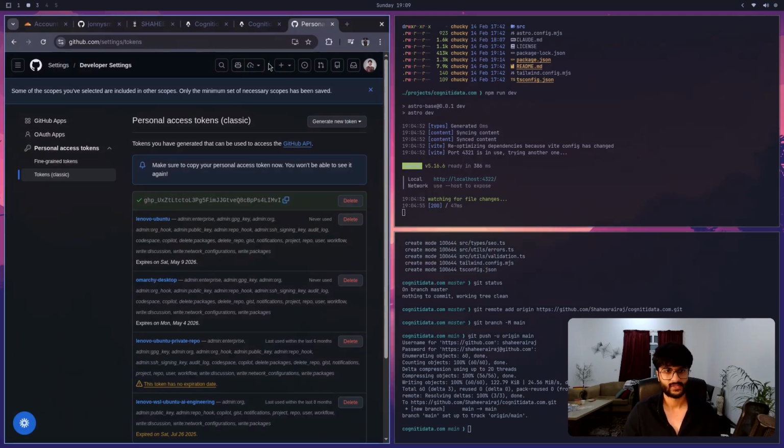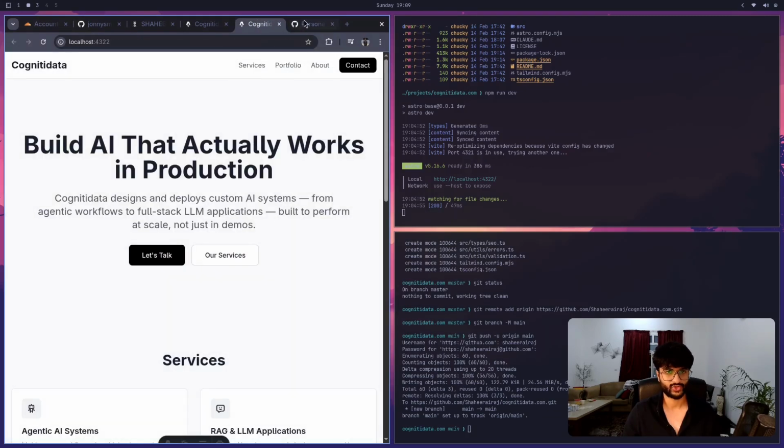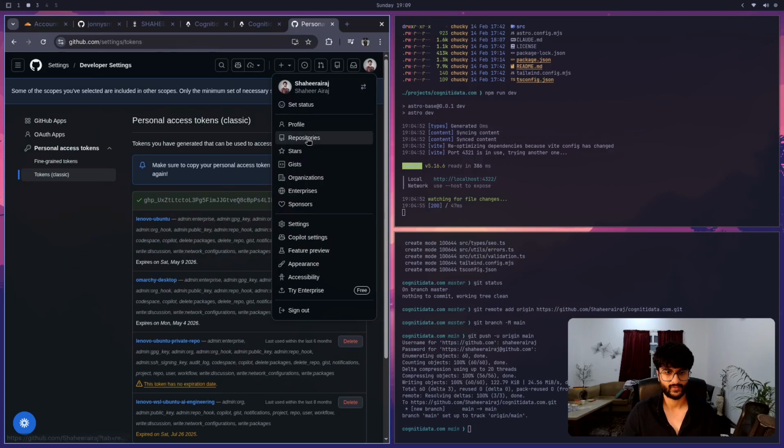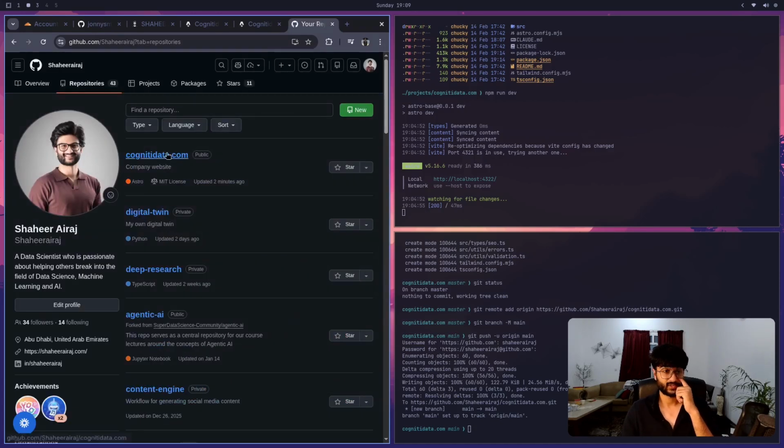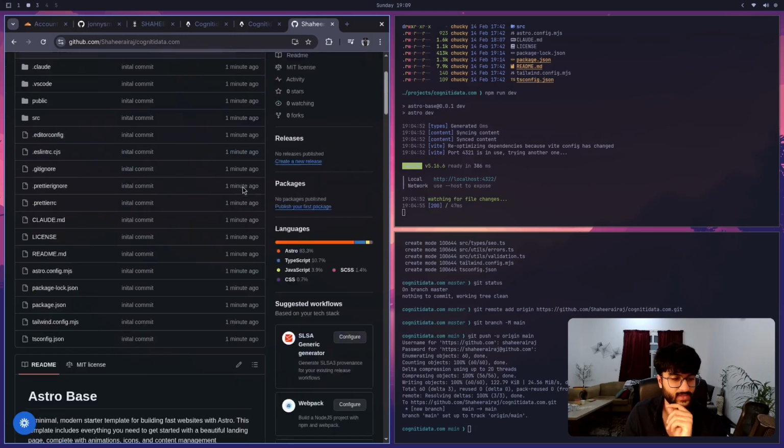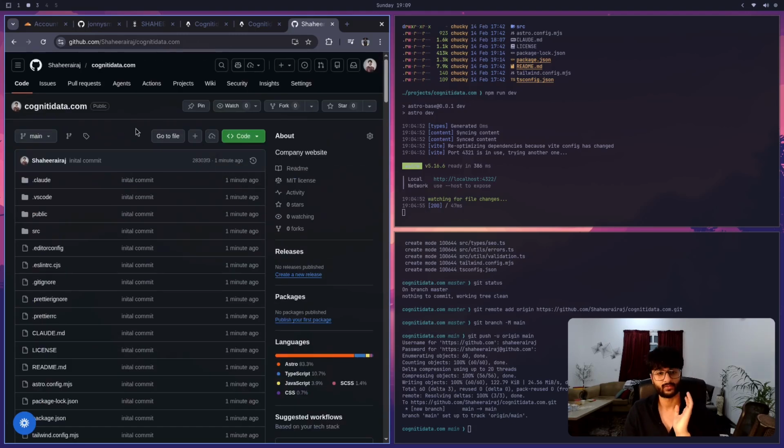All right, done. So now it should be pushed up to GitHub. If we head back over into the repo, here's the cognitydata repo. And now we have our entire website. So this is ready to go.